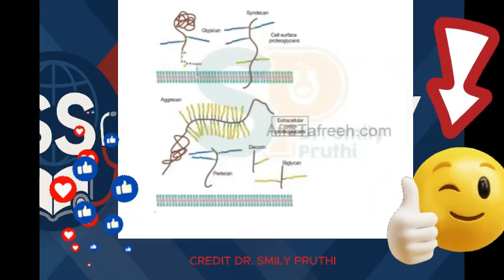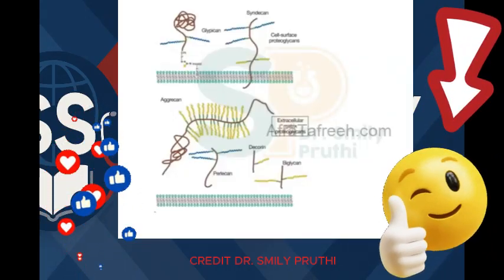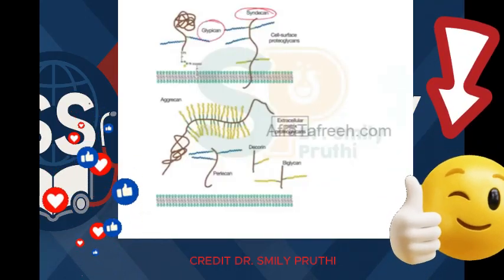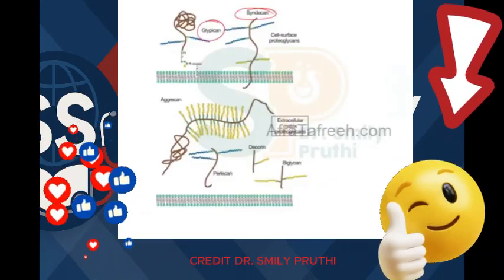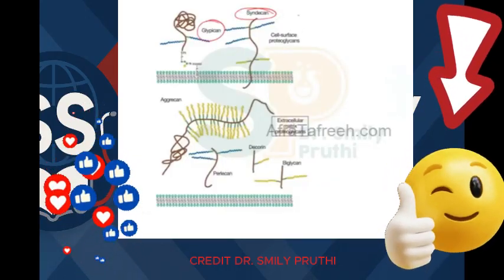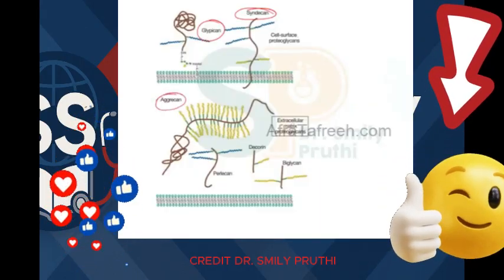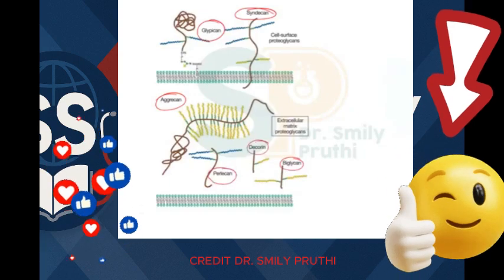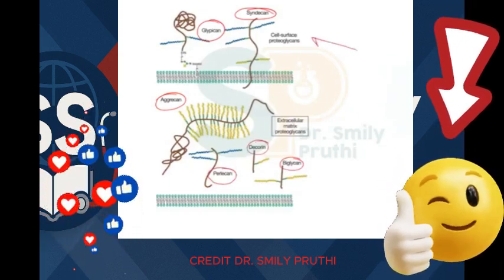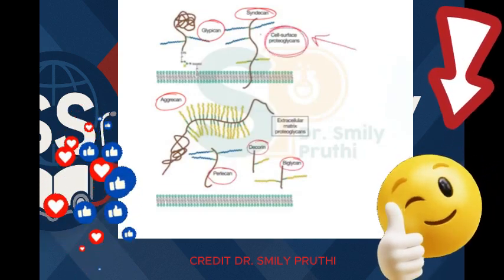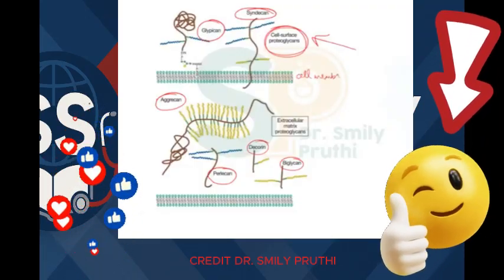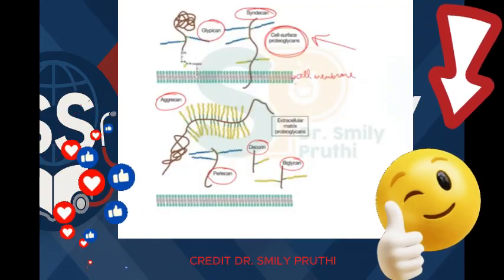Then you can see the examples of GAGs. Examples of GAGs are syndecan, glypican, right? Aggrecan. Now you can see aggrecan here, biglycan, decorin and perlecan. You can see some of the GAGs are cell surface GAGs, cell surface proteoglycans. This is the cell membrane.